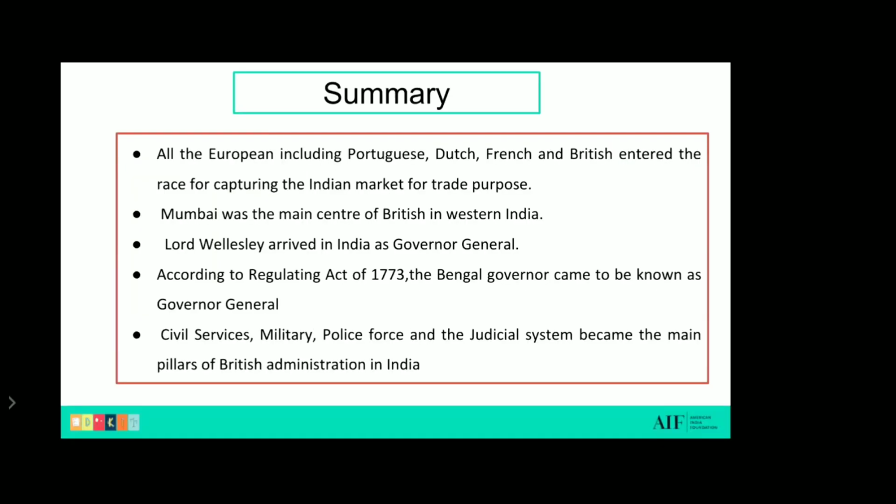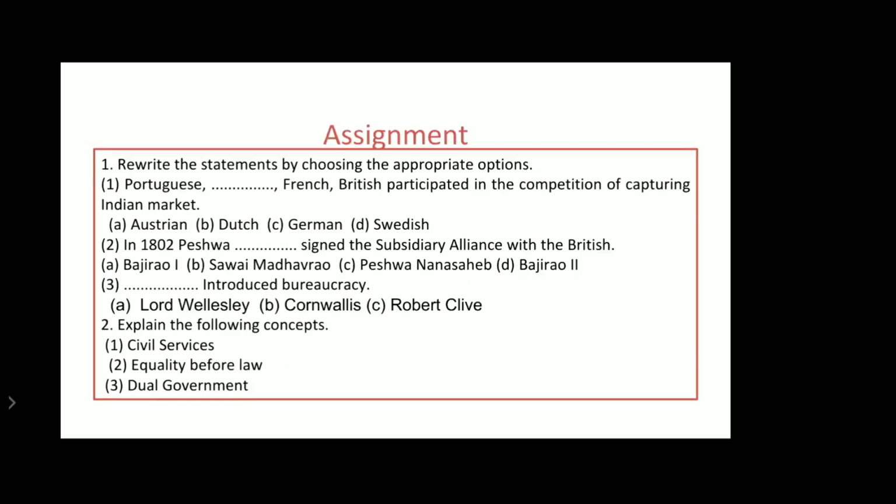Okay. So now let's go to the summary again. All the Europeans, including Portuguese, Dutch, French, and British, entered the race for capturing the Indian market for trade purposes. Mumbai was the main center of the British in Western India. Lord Wellesley arrived in India as Governor General. According to the Regulating Act of 1773, the Bengal governor came to be known as Governor General. Civil services, military, police force, and judicial system became the main pillars of British administration in India.